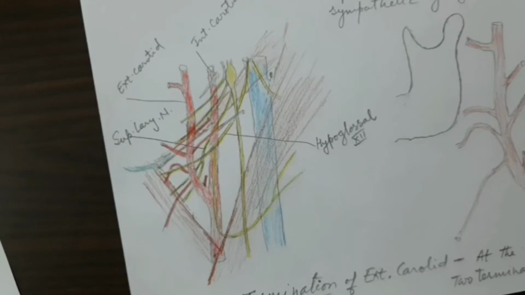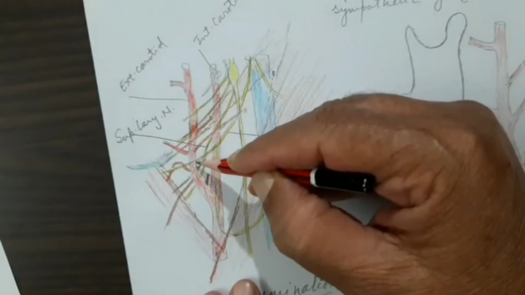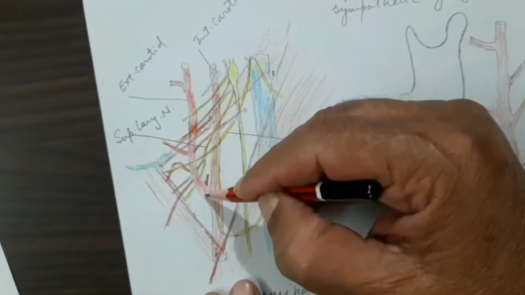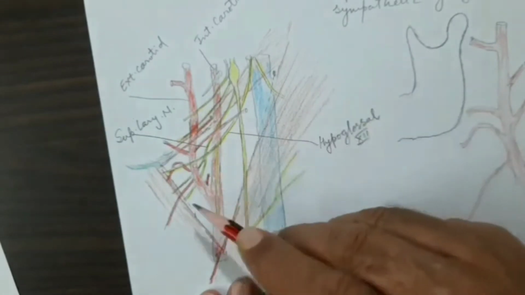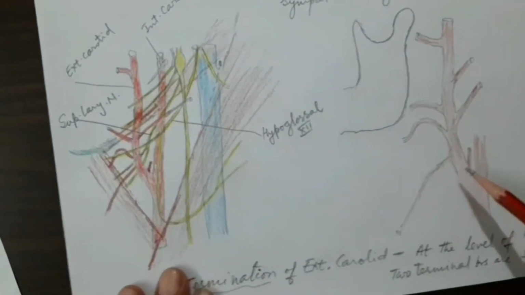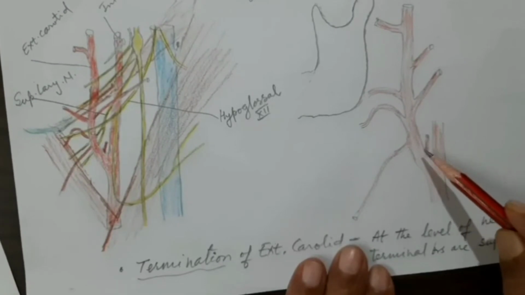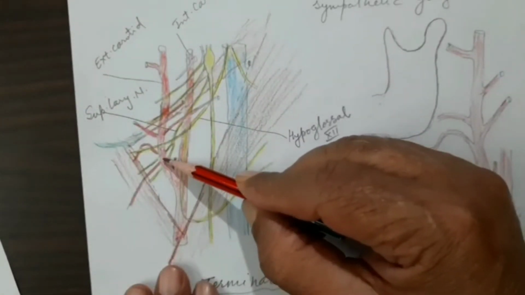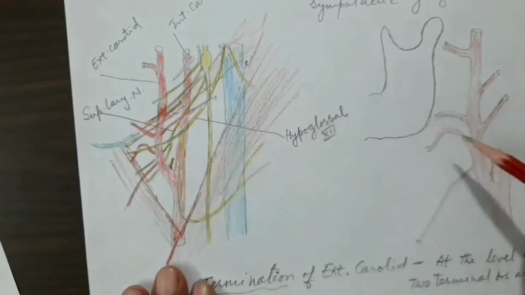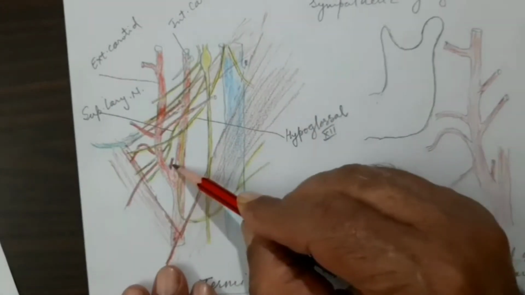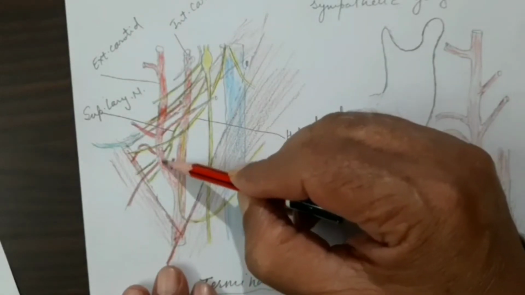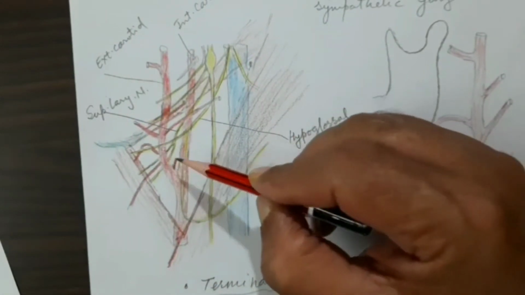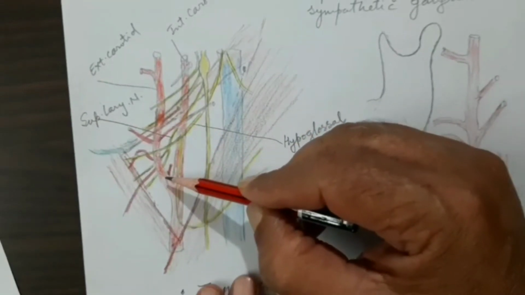Then what you will see here is an ascending pharyngeal artery, which will also lie posterior to the external carotid artery. This is an ascending pharyngeal branch. I will show you in this diagram also, ascending. Though it is taking origin from the deeper aspect of the external carotid artery, I have shown you here on the side so as to be visible. Otherwise, it lies deep to the external carotid because it is taking origin from the deeper surface.